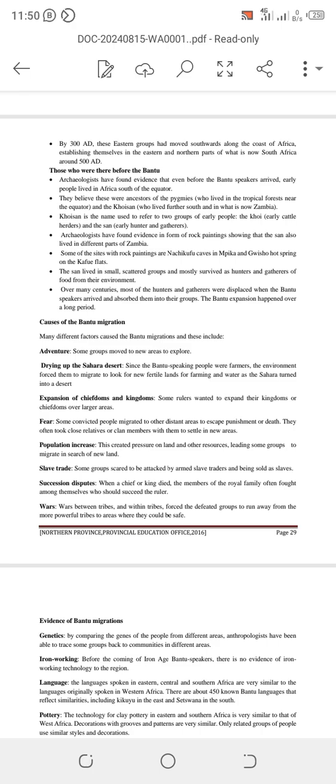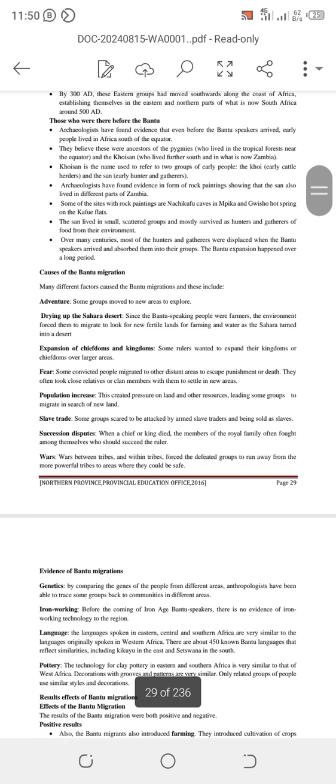Another point, drying up of the Sahara Desert. One of the things that causes desertification is cutting down of trees. As you cut down trees to use them for firewood, and you do not plant more trees to replace those you've cut down, you are increasing the desert. So these people would chop down trees, use them for firewood, and then the desert would start increasing. That's how the Sahara Desert increased in size. So the drying up of the Sahara, once you start forming a desert,